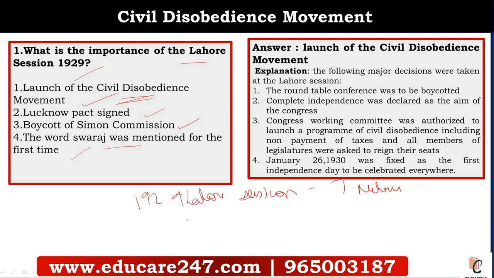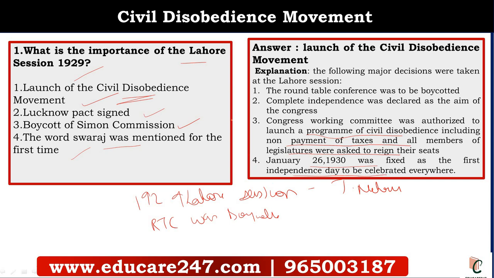The round table conference was boycotted. Then complete independence was declared the aim of the Congress, and Congress Working Committee was authorized to launch a program of civil disobedience including non-payment of taxes, and all members of legislatures were asked to resign their seats. January 26, 1930 was fixed as the first Independence Day to be celebrated everywhere.